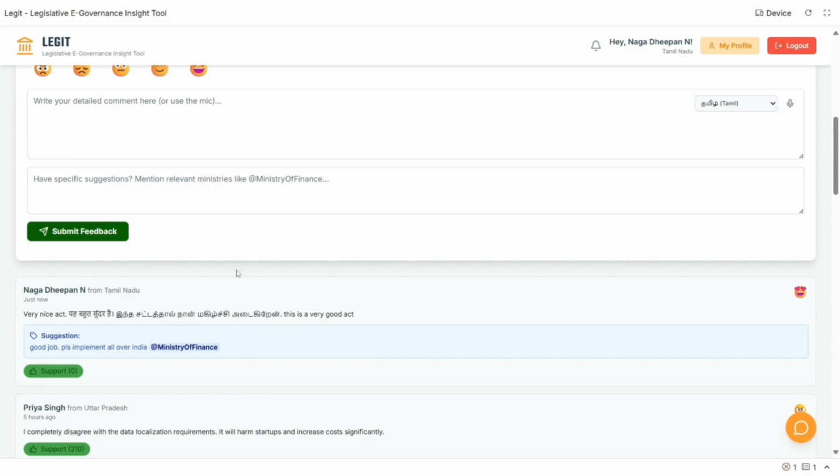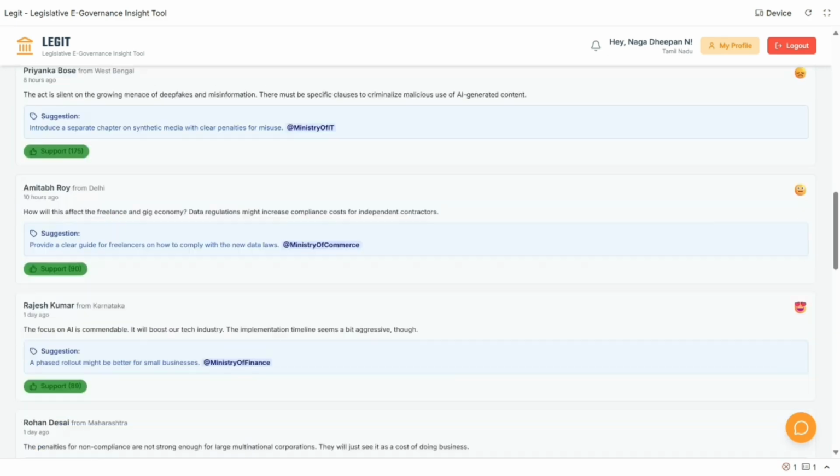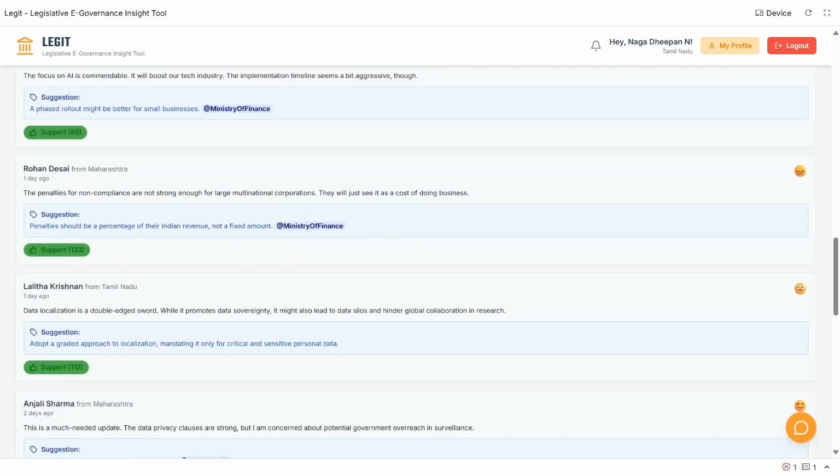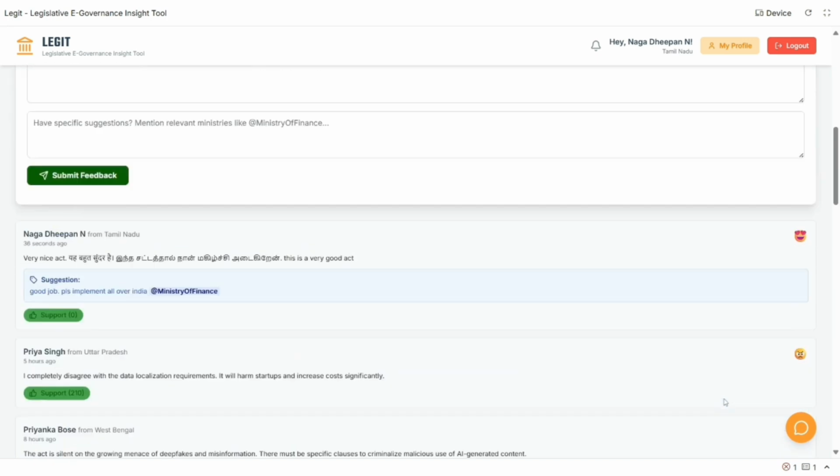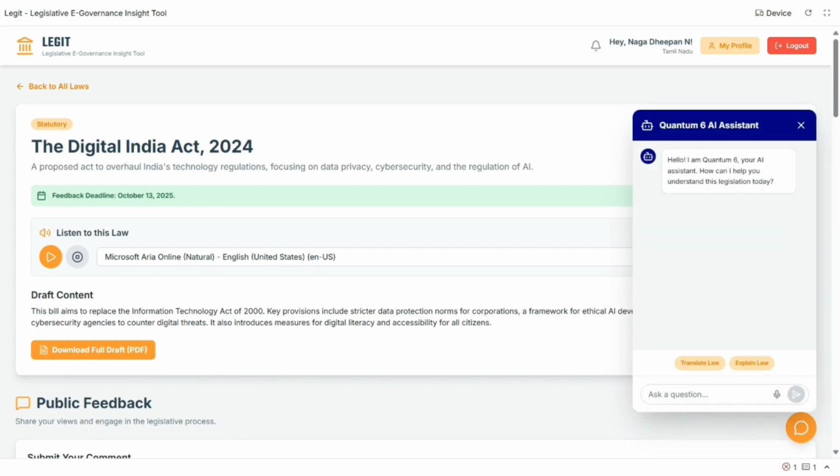They can also see the other feedbacks which are submitted by other users related to this law. If they feel the particular feedback or suggestion is valid, they can support it by clicking on the support button, as the top 3 supported comments will be listed in the government dashboard.